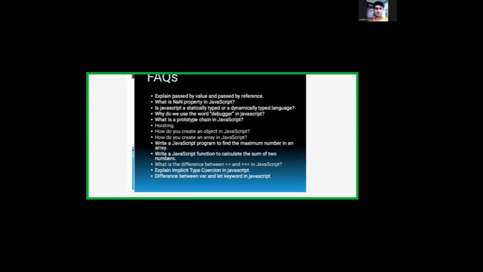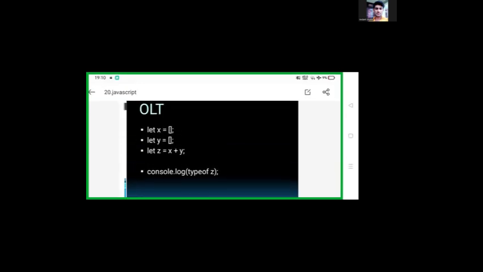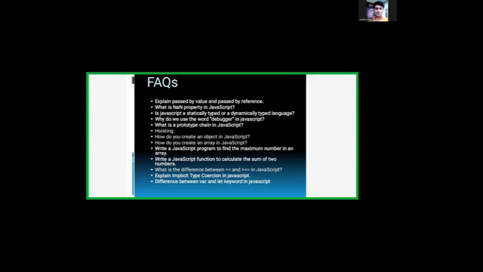Although I've completed my session, there's one more question I wanted to tell you about, implicit type coercion. The second-last question is an example of implicit type coercion. What is NaN? Not a number. Pass by value you can declare one time; pass by reference you can declare outside and inside both. JavaScript is always a dynamically typed language, and the debugger is used to debug. Prototype chain is an example of object-oriented programming. Hoisting is a part of var and let, and double equals versus triple equals is an example of implicit and explicit conversion.